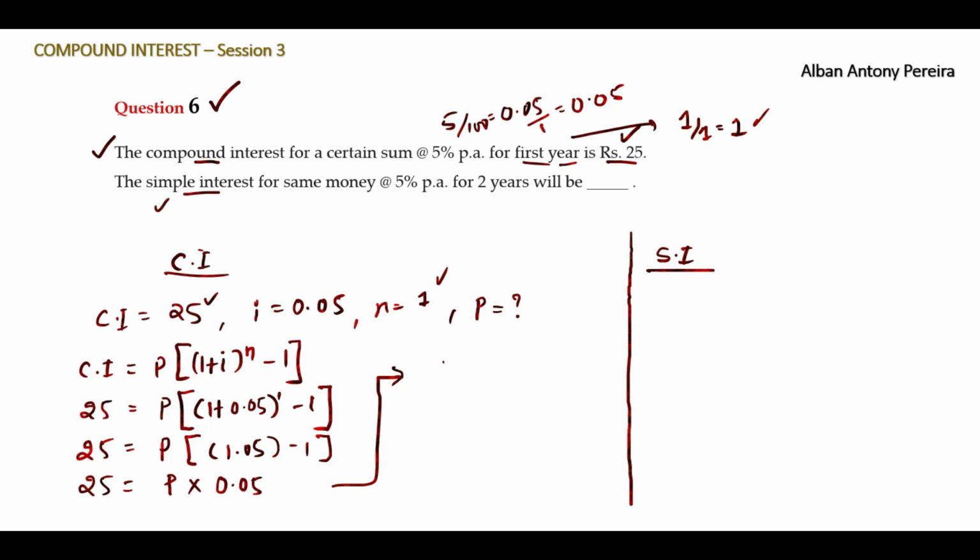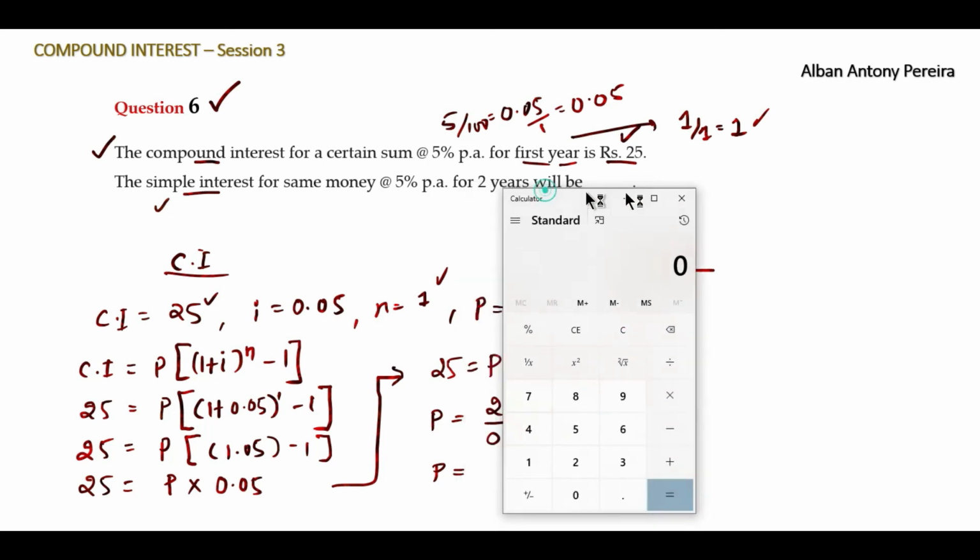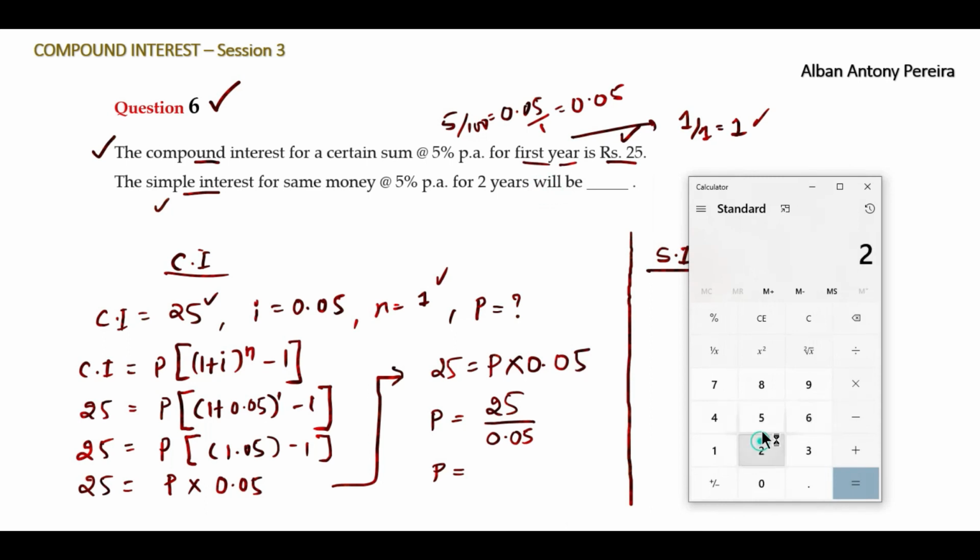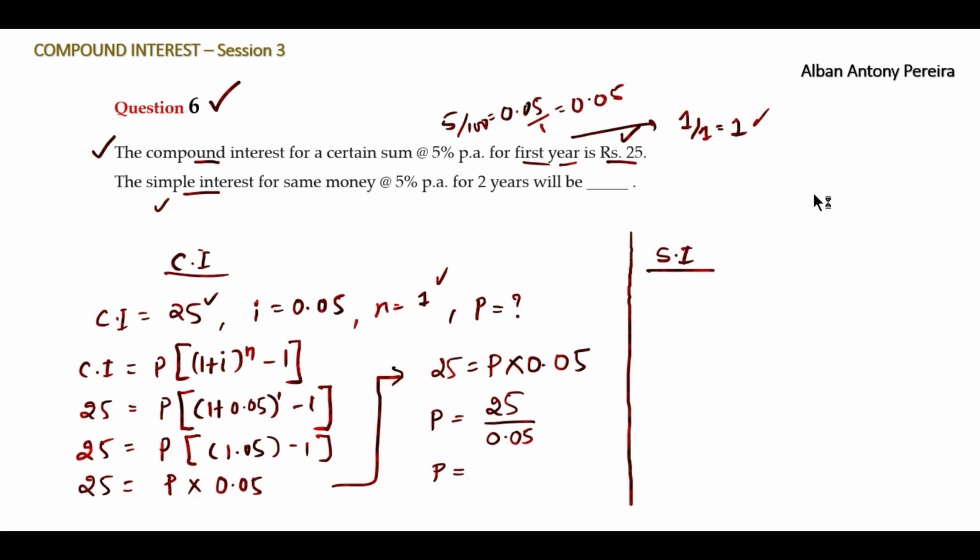So write it here, 25 is equal to P into 0.05, right? So P is equal to 25, this comes below, so it becomes 25 divided by 0.05. Let me open the calculator, 25 divided by 0.05 gives you the answer 500. So 500 is the principal amount.